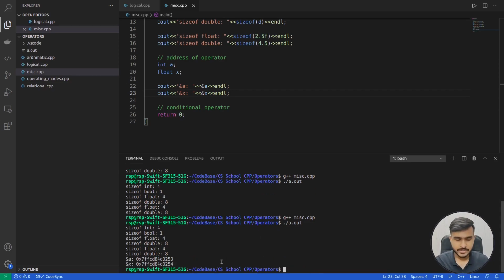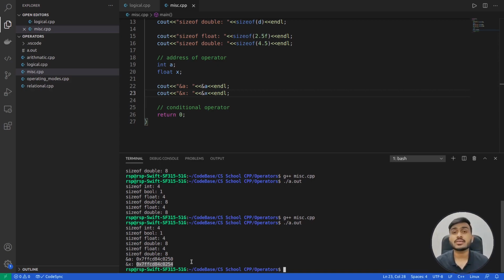Addresses are interesting. You can observe we get addresses in this format. It's kind of hexadecimal format. So if you observe, this number is in hexadecimal format. This is the address that we are getting for a variable, and this is the address that we are getting for the x variable. In this way you are going to get addresses for your variables with the help of address of operator.